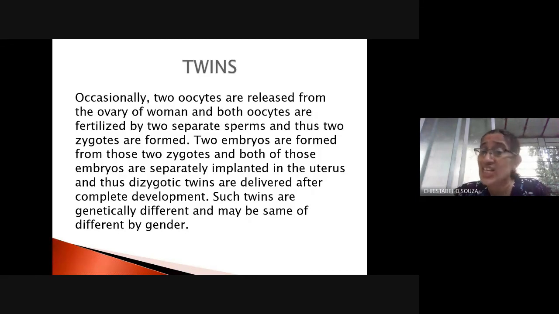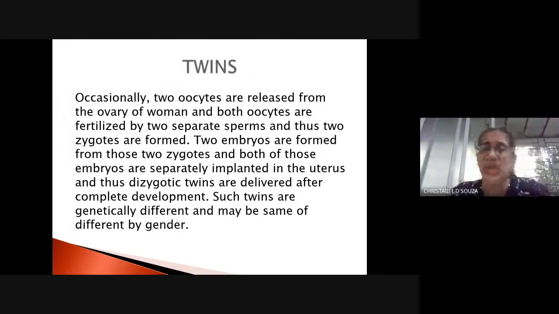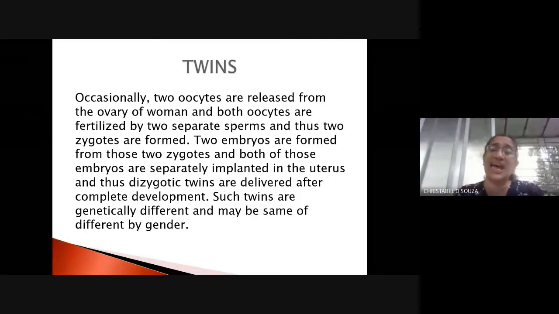So I said occasionally two oocytes are released from the ovary of a woman, and both oocytes are fertilized by two separate sperms, and thus two zygotes are formed. Two embryos are formed from those two zygotes, and both of those are separately implanted in the uterus, and thus dizygotic twins are delivered after complete development. They are genetically different from each other and may be of the same or of different gender. They may be boys also, which are dizygotic, and the others which are monozygotic.